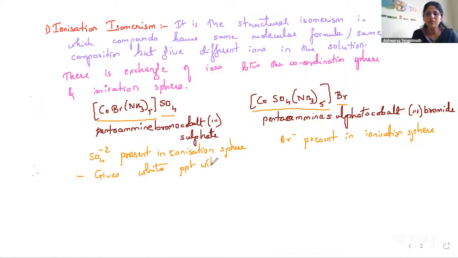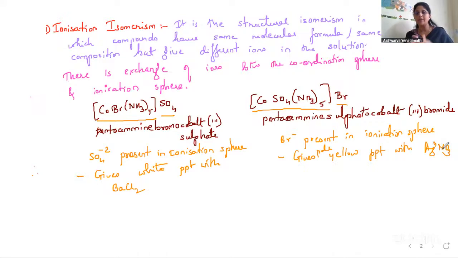This gives a white precipitate with BaCl2. But if you treat the other one with BaCl2, it will not give you any white precipitate. Instead it gives you a light yellow, or pale yellow precipitate with, can you tell me with which reagent? It gives a pale yellow precipitate with AgNO3. Understood? So these are the two examples which help tell what ionization isomerism is.